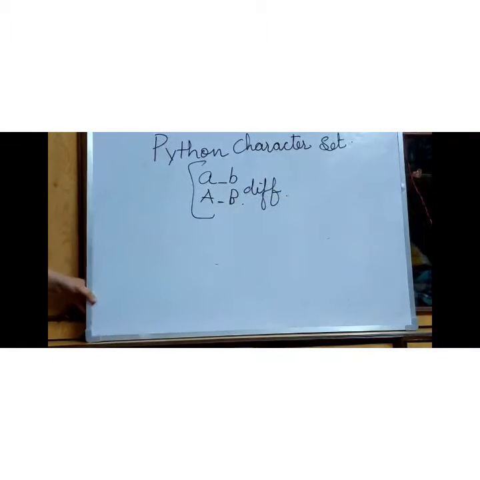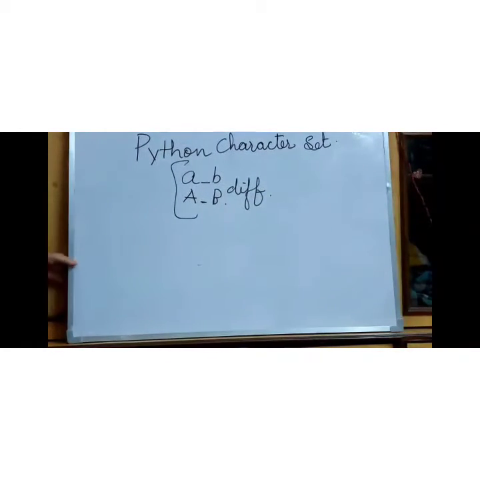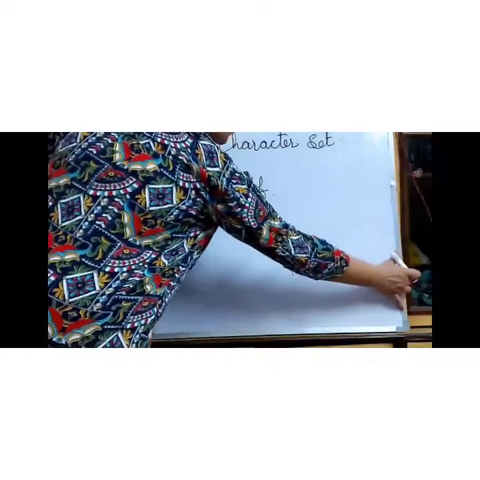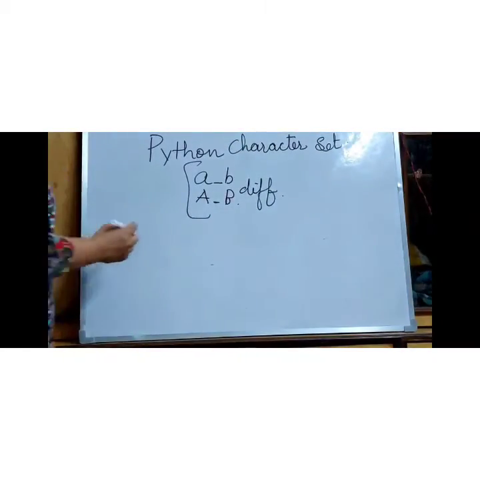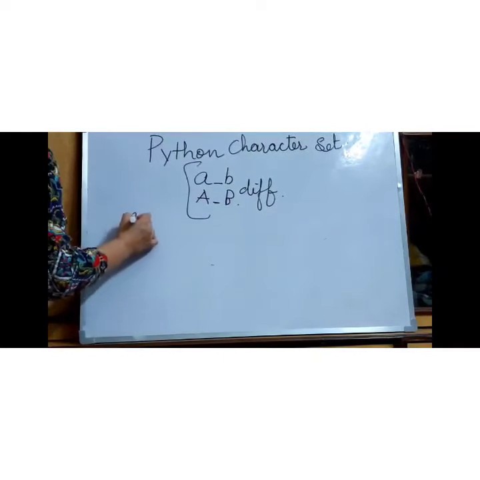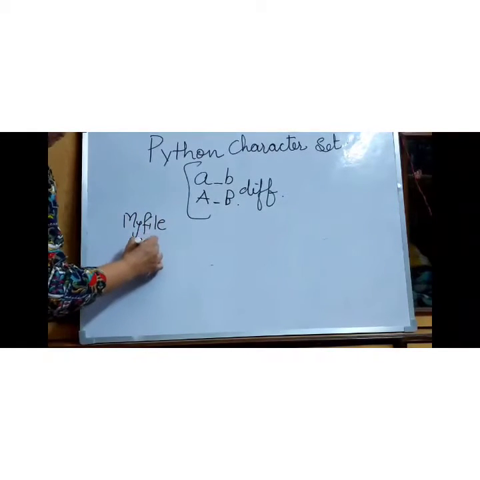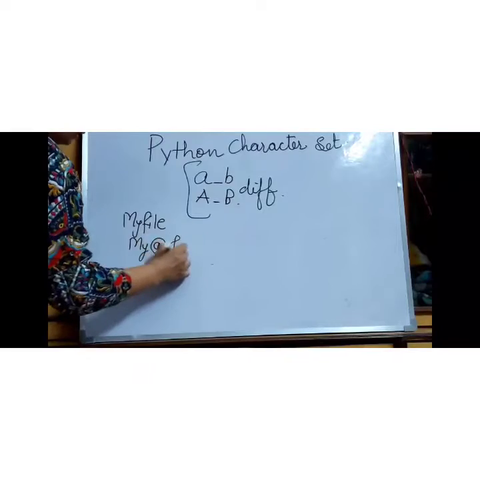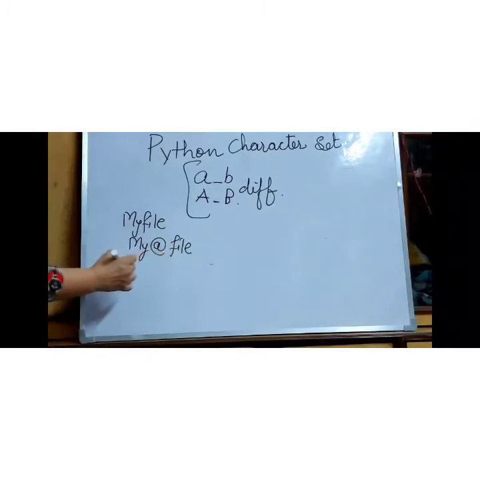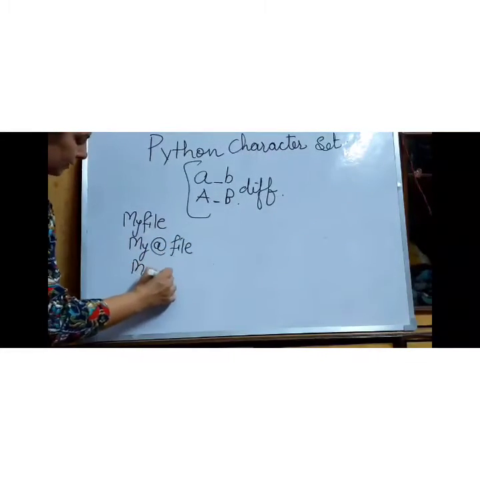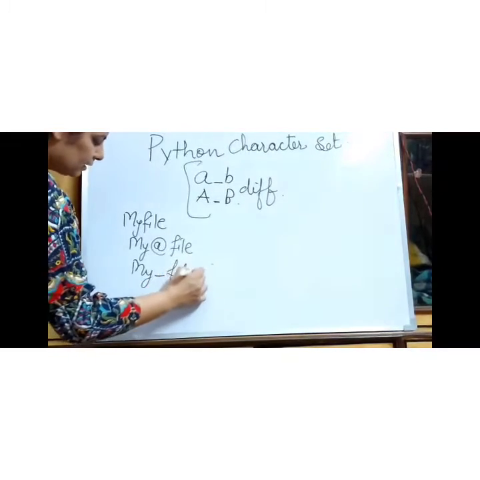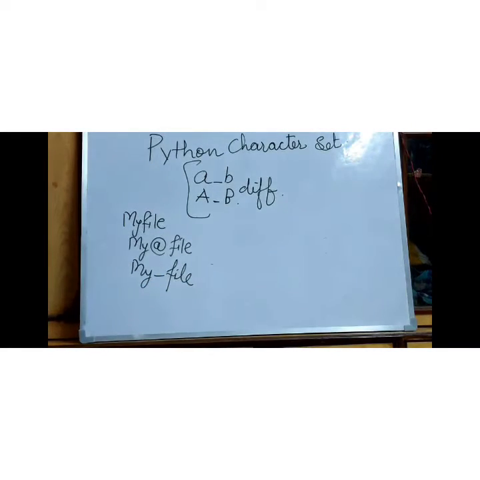Let's see if this could be a question sometime, like which are the valid or invalid identifiers. If it is given: my file, my @file, my_file, which one is valid and which is not?